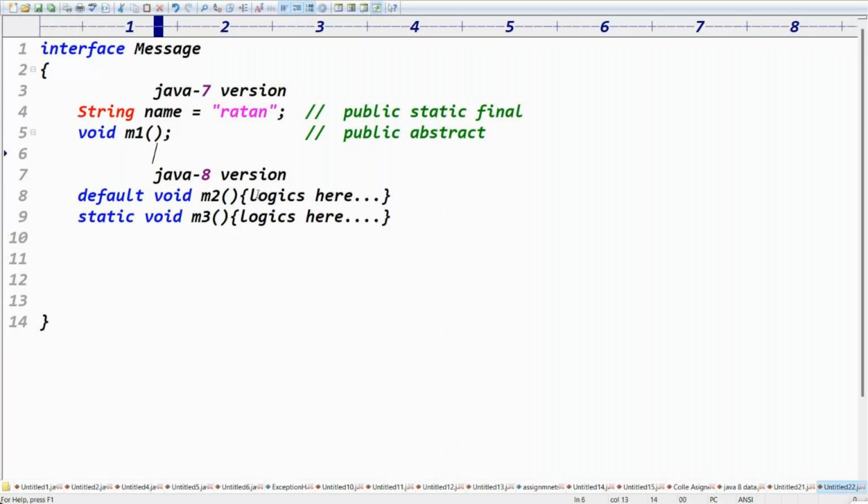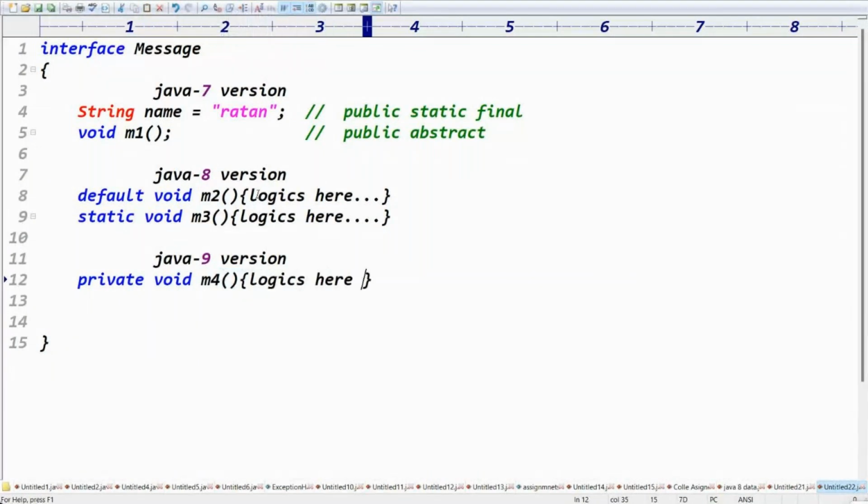From Java 9th version, there are again some new features. The interface allows private methods, private void M4, which also have some logic here, and private static methods, private static void M5. So you got five kinds of methods. Got the point? These are the new features with respect to Java 8th and 9th versions about interfaces.